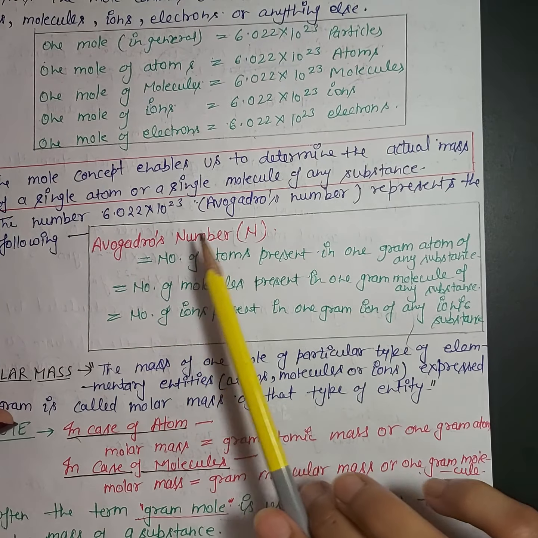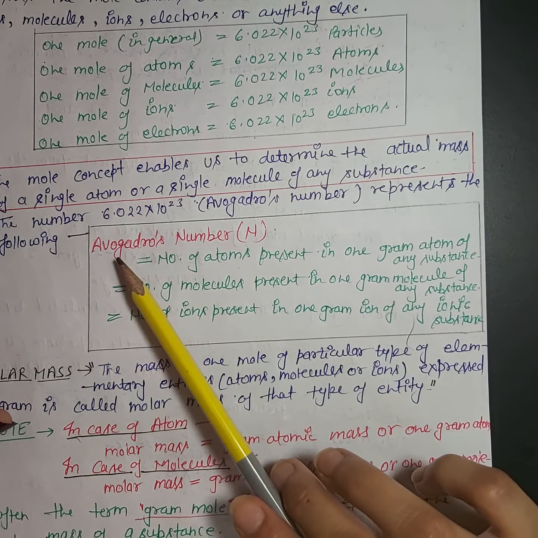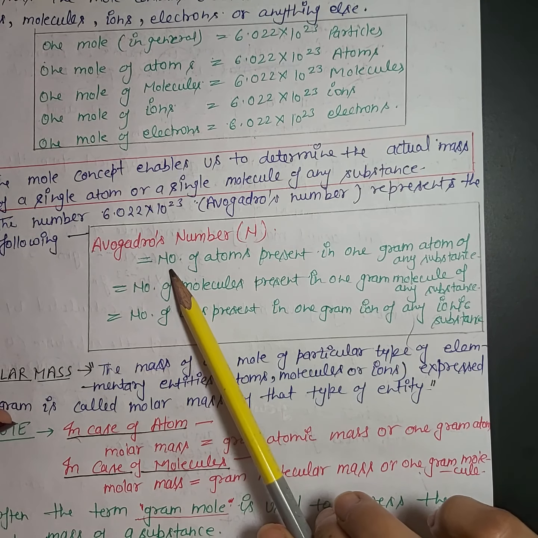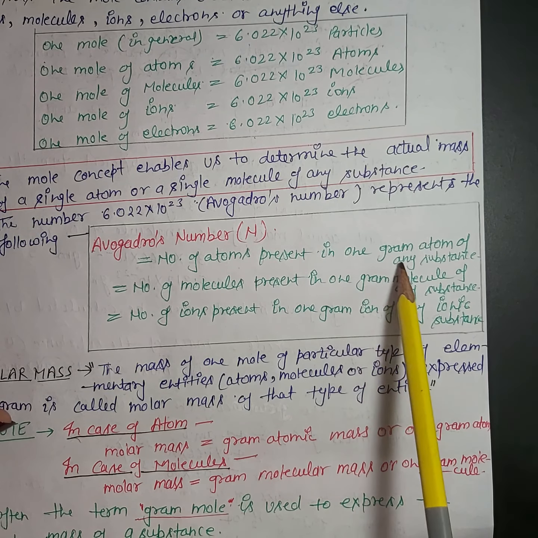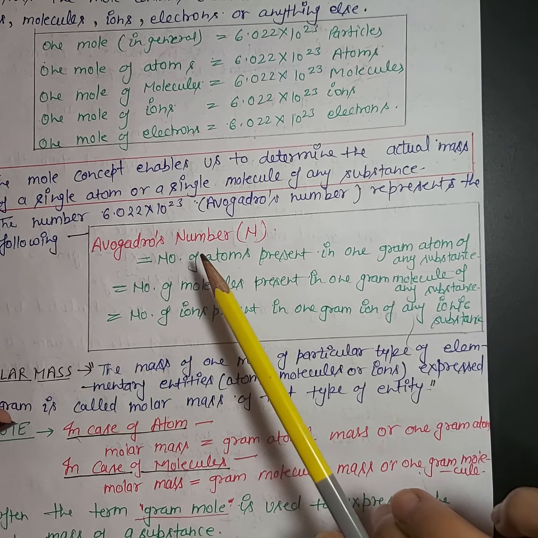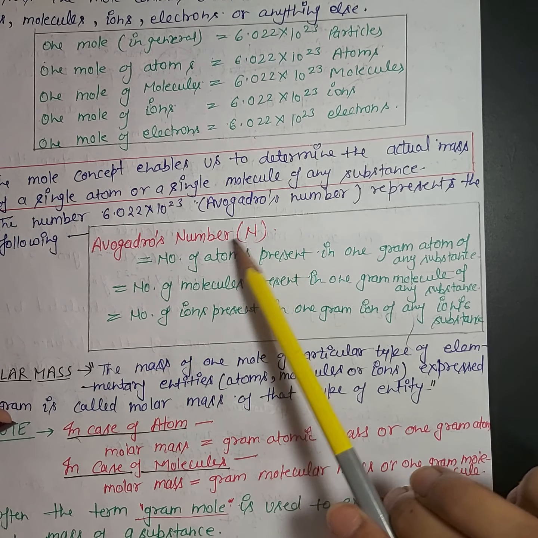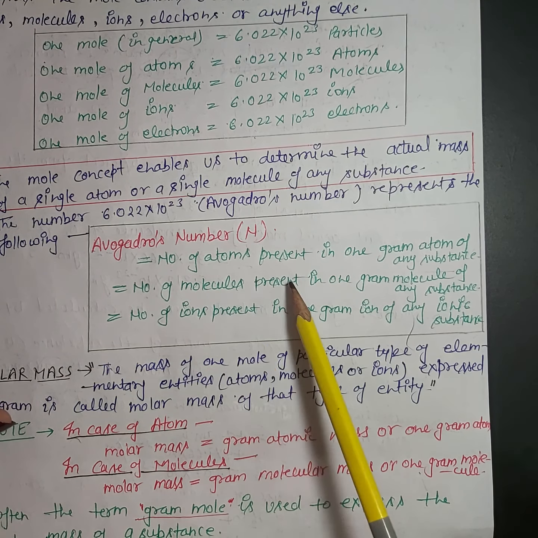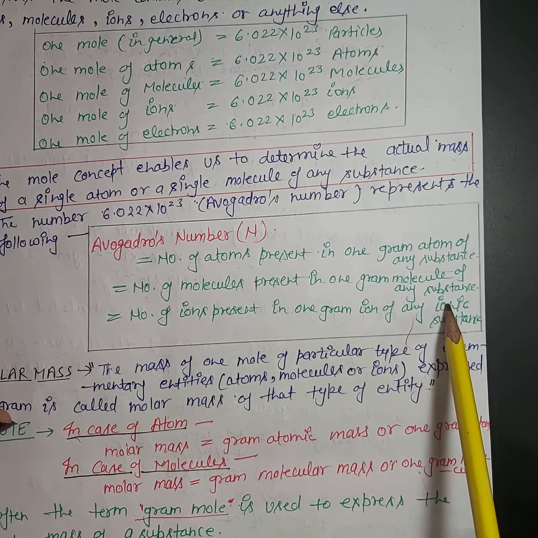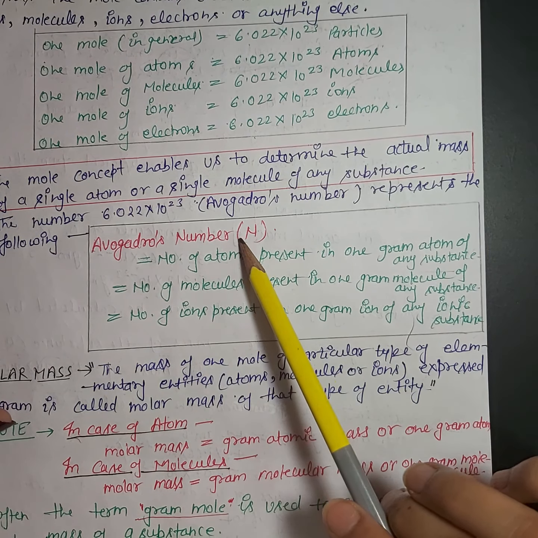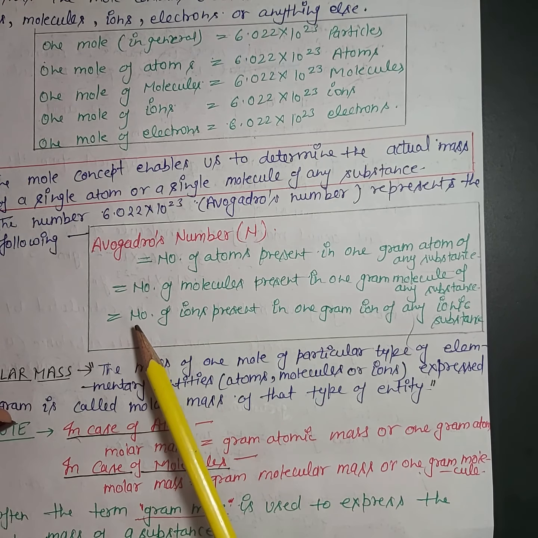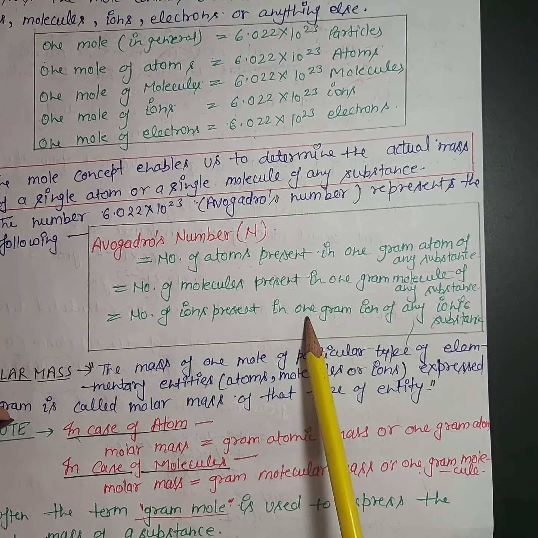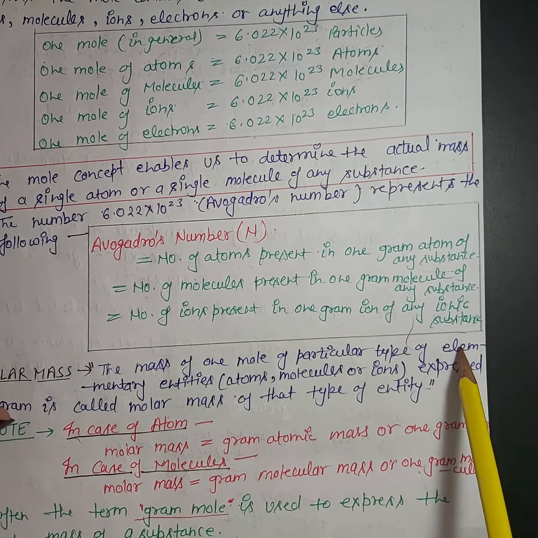And also, what is Avogadro's number equal to? Avogadro number equals the number of atoms present in 1 gram atom of any substance. This is about atoms. Avogadro number also equals the number of molecules present in 1 gram molecule of any substance, and it is also equal to the number of ions present in 1 gram ion of any ionic substance.